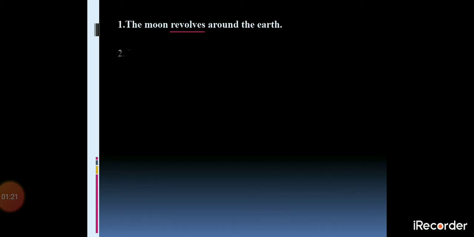Now second sentence is I brush my teeth in the morning. Now in this sentence, which is the verb? I brush my teeth. So the brush word shows the action. So brush is the verb here. It is not acting as a noun. Brush is the verb in this given sentence.